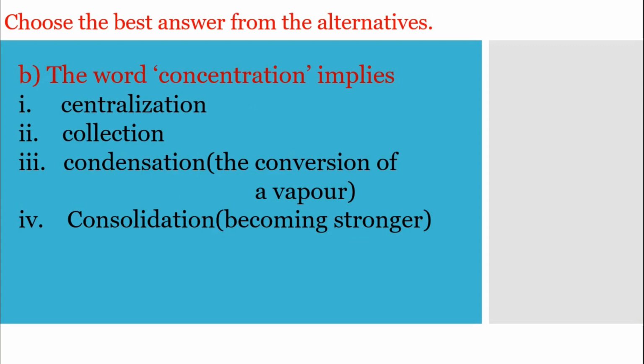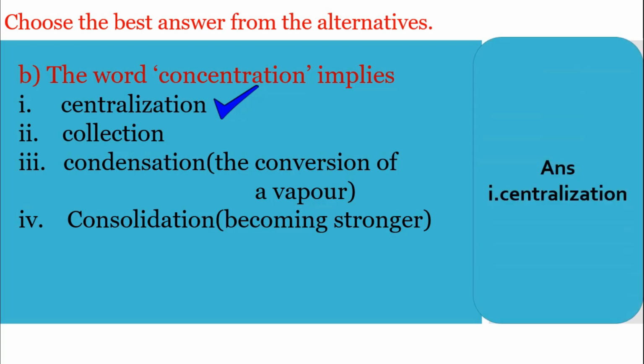And the second question, the word concentration implies. First of all, you have to know the proper meaning of these words. Yes, dear students, the first option is centralization, and you know the meaning of this word. Centralization means process of combining. And the second option is collection. Number 3 is condensation. So dear students, condensation means the conversion of a vapor. Number 4 is consolidation, that means becoming stronger. So what will be the correct answer? Yes, the correct answer will be number 1, centralization.